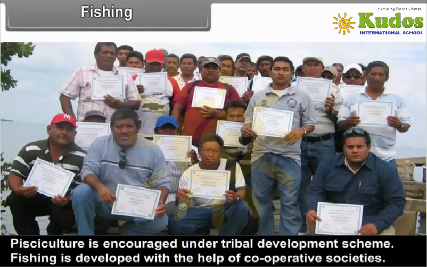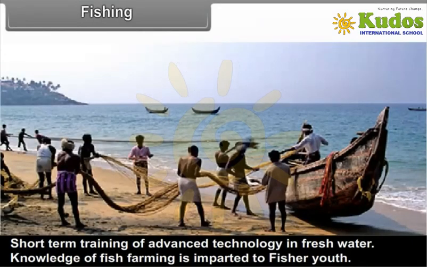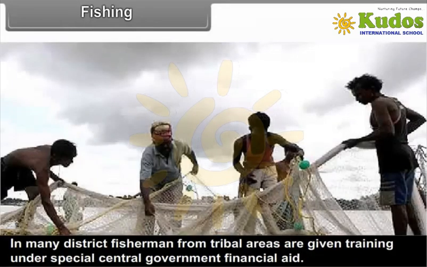Pisciculture is encouraged under the Tribal Development Scheme. Fishing is developed with the help of cooperative societies. Short-term training in advanced technology in fresh water fish farming is imparted to fisher youth. In many districts, fishermen from tribal areas are given training under special central government financial aid.